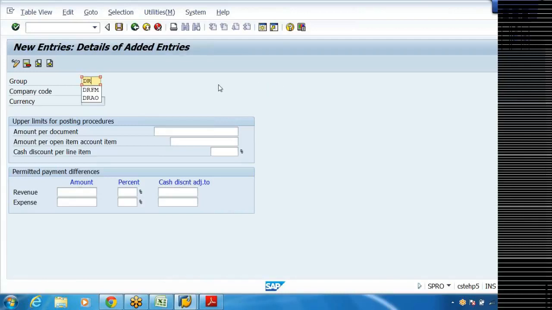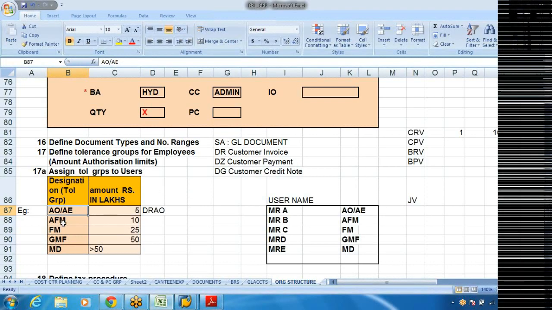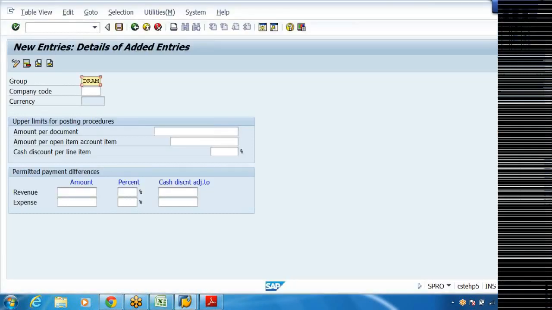DRFM also I've created. So DRAM, Dr. Reddy Labs assistant manager, DRAFM, right? So what I'm taking, Dr. Reddy Labs assistant manager, company code DRL, and here I'm making say 5 lakhs.